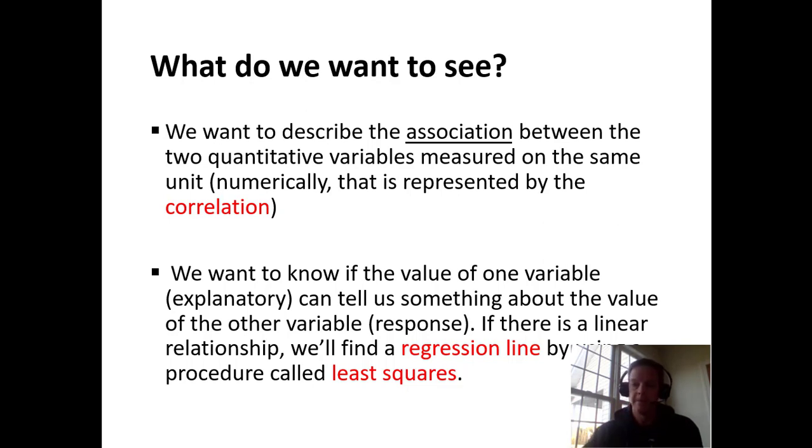And so that's what we see with regression. So the first thing we need to check, though, is the correlation. Are these variables correlated? And if they are correlated, then we can go further and talk about a regression line.